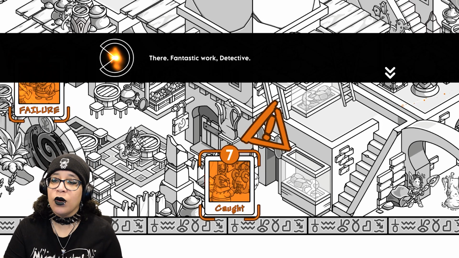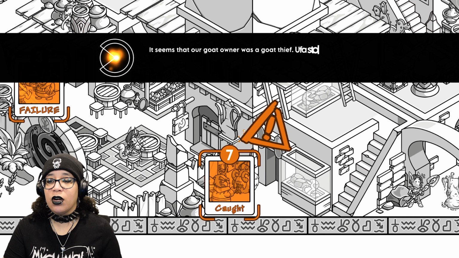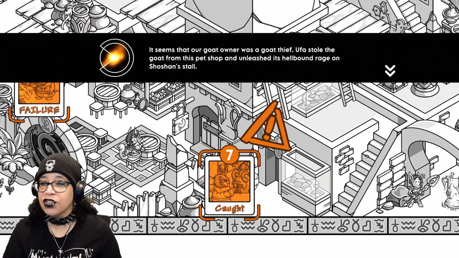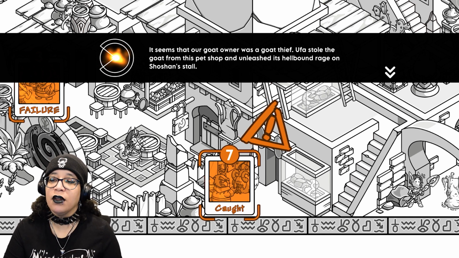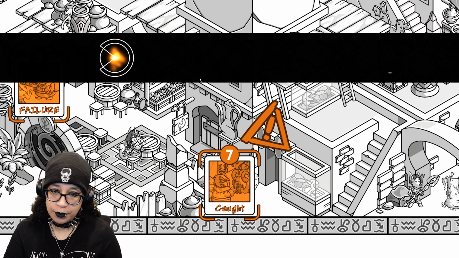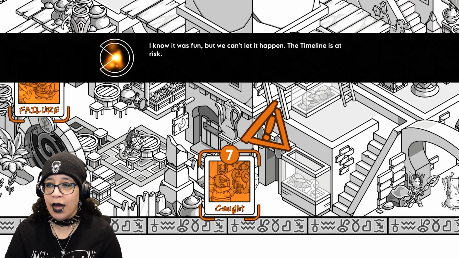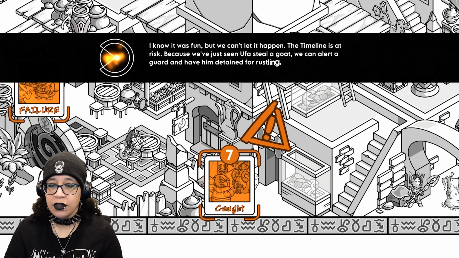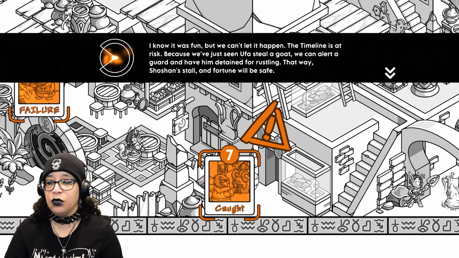There. Fantastic work, detective. I did a good job. It seems our goat owner was a goat thief. Ufa stole the goat from this pet shop and unleashed its hellbound rage on Shoshan's stall. I know it was fun, but we can't let it happen. The timeline is at risk. Nope, it is at risk, because we've just seen Ufa steal a goat.